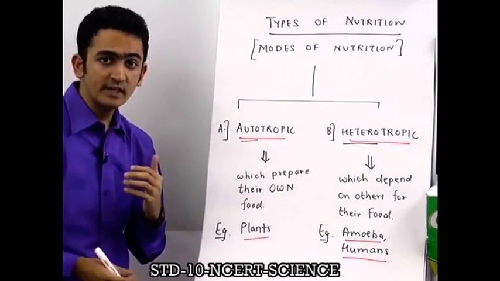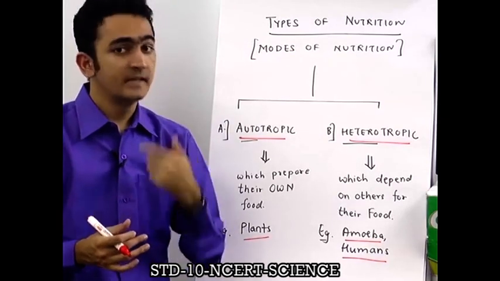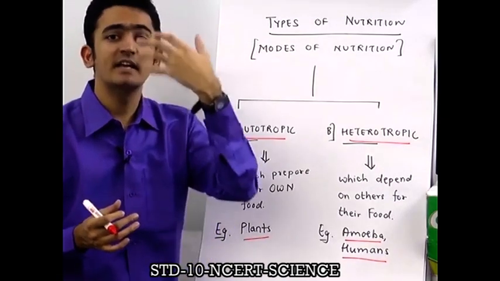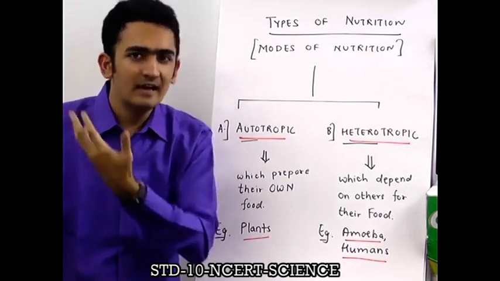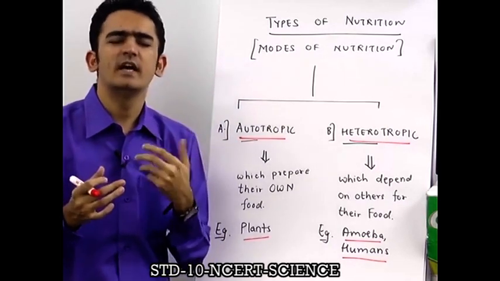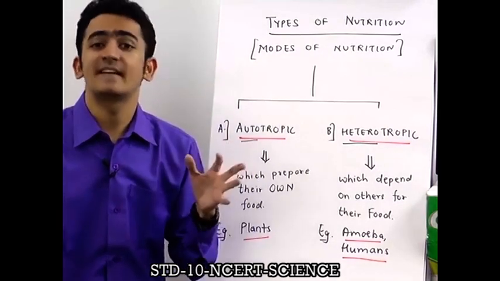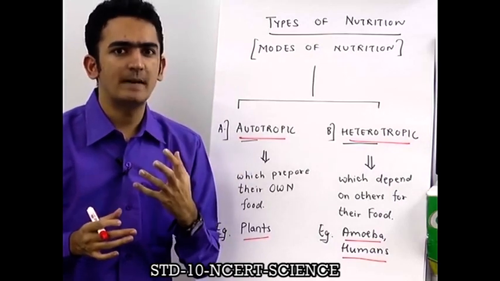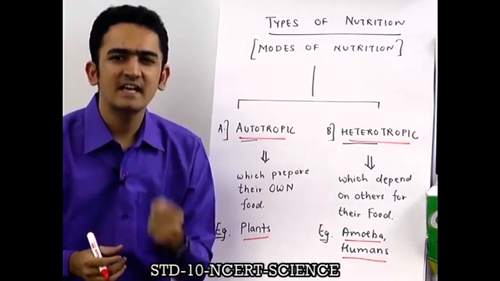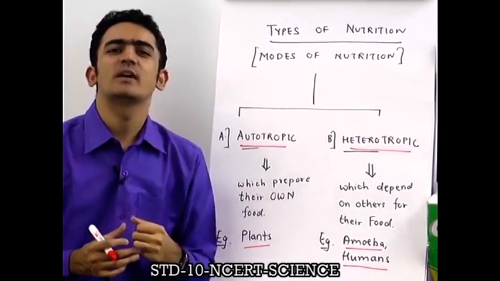Students, because it is a big chapter, it is very important that you understand the map of the chapter. Understanding how the chapter moves ahead is very important, otherwise you will get lost in the entire chapter. If you know the map of the chapter, you can remember the entire chapter by heart. That is what our aim is.